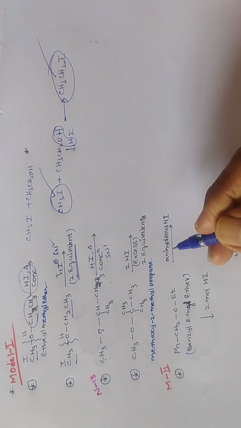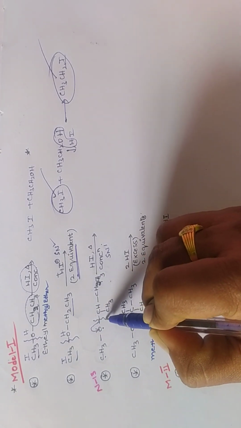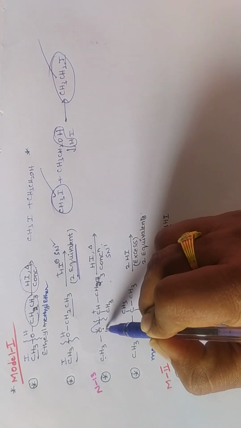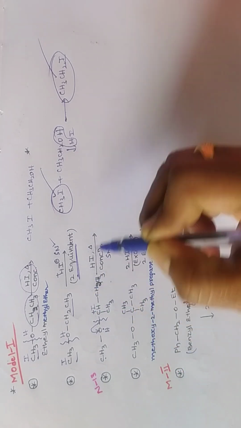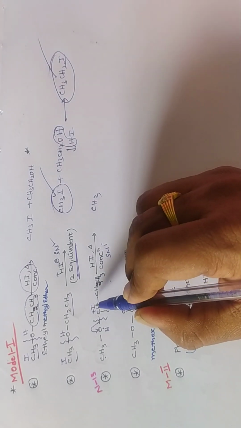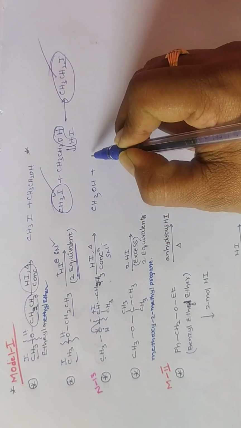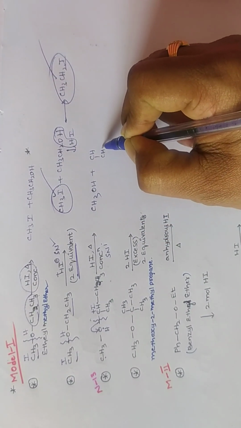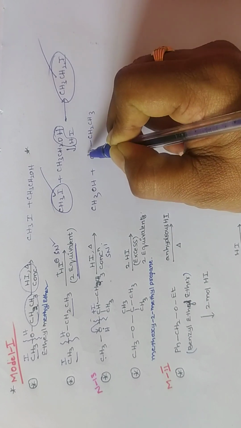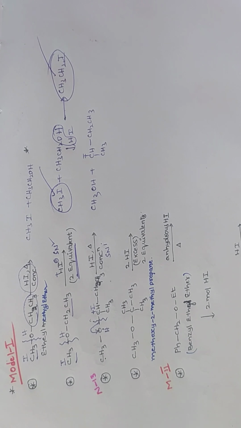SN1 mechanism is formation of carbocation. Now this side the bond is broken means here we are going to get a 2 degree carbocation. Now H goes with what? O. Iodide goes with what? The bigger alkyl group. Now in the SN1 mechanism the 2 degree carbocation is more stable. So therefore this bond is broken, not this bond. So then we are going to get what? Methyl alcohol. Now CH3 CH2 CH3, we are going to get what? Iodide, because the 2 degree carbocation is more stable.